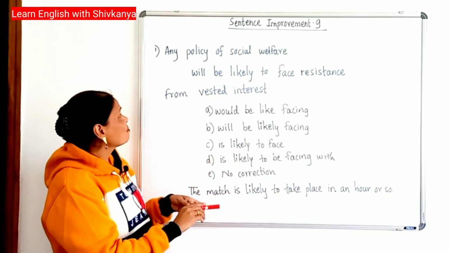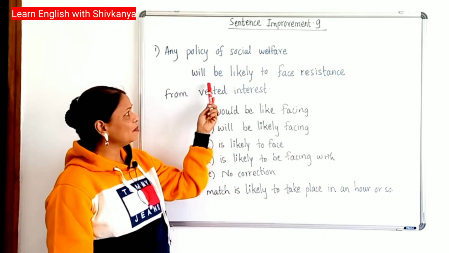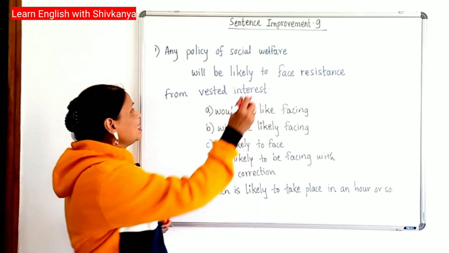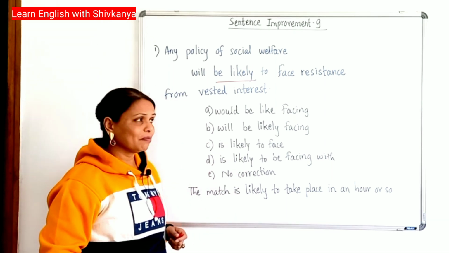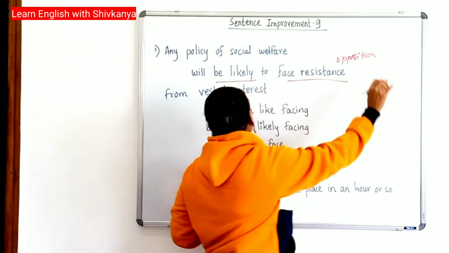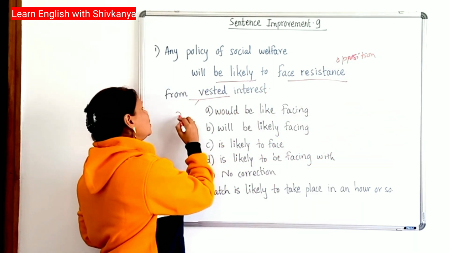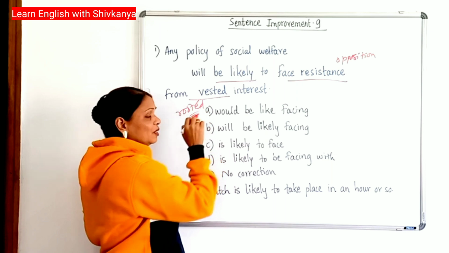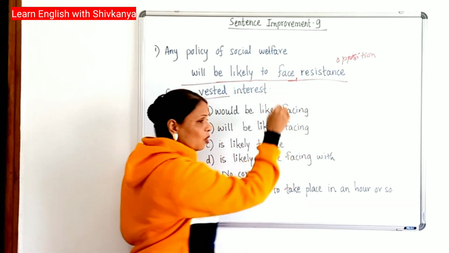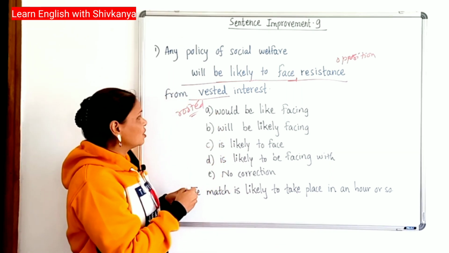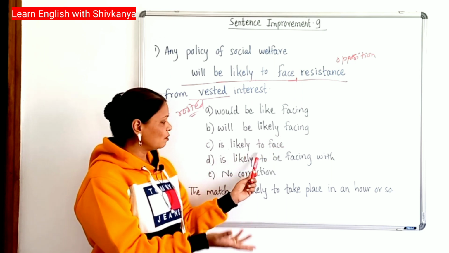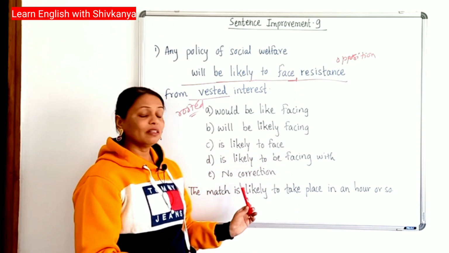The first sentence: any policy of social welfare will be likely to face resistance from vested interest. Now, likely means possible, possibly. Resistance means opposition. Vested means rooted, something which is into that. So the wrong phrase is "will be likely to face", and these are the options: would be like facing, will be likely facing, is likely to face, is likely to be facing with, no correction